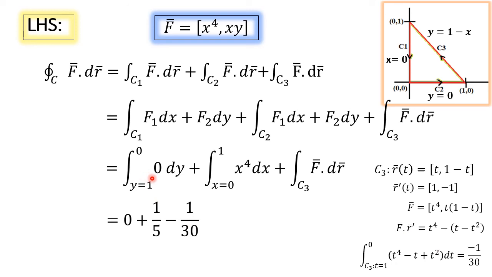Now, substitute the integral values. First, the line integral over C1 is 0. Second, the line integral over C2 is 1 by 5. Third, the line integral over C3 is minus 1 by 30, which gives 1 by 6. So the integral over the closed curve of F bar dot dr bar is 1 by 6, which is the same as the right hand side double integral over R of dou f2 by dou x minus dou f1 by dou y dA, which is also 1 by 6. This is how we have to verify Green's theorem in the plane.